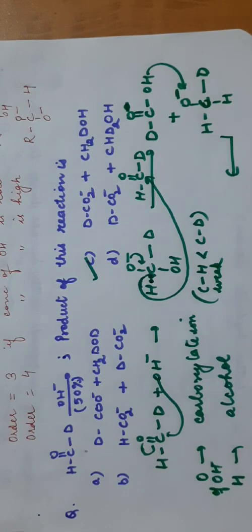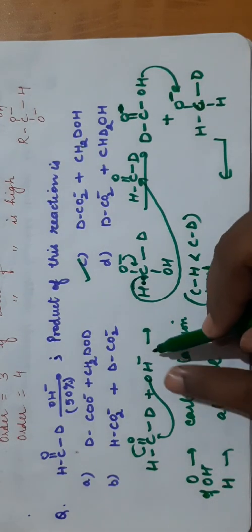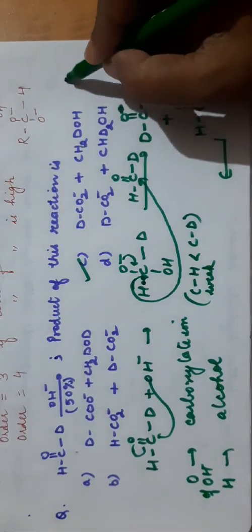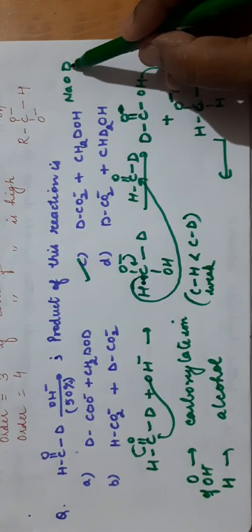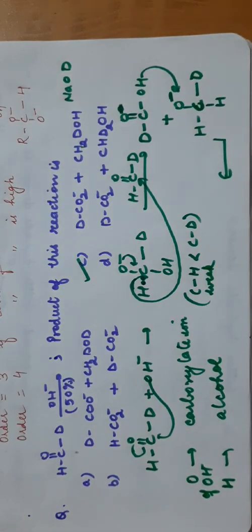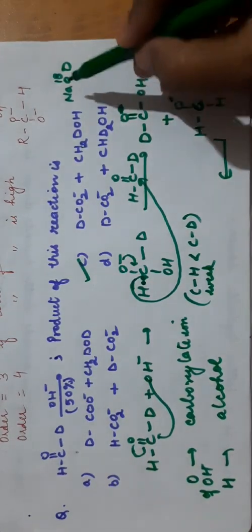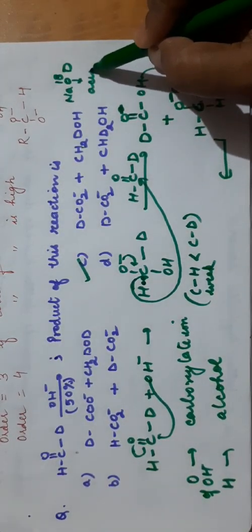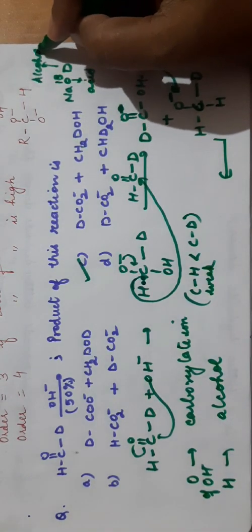So if you are given OD, then you can easily write the mechanism and the products. If you are taking NaOD, its D will be present in the alcohol and the oxygen will be present in the acid. So if you have labeled oxygen O18 here, it will be present in the acid and D will be present in the alcohol. That you have to remember.